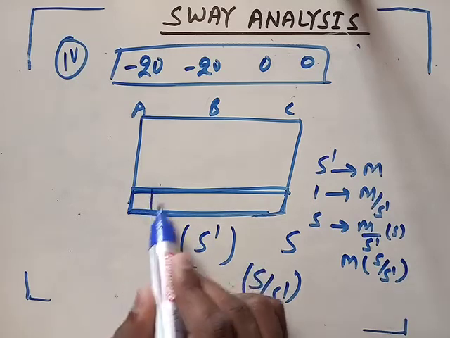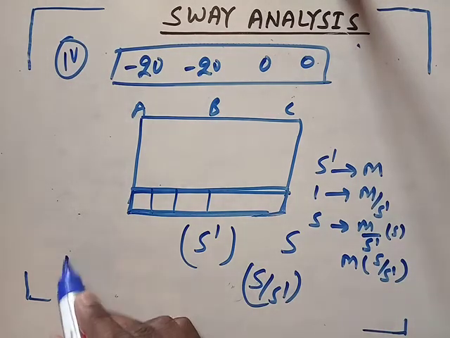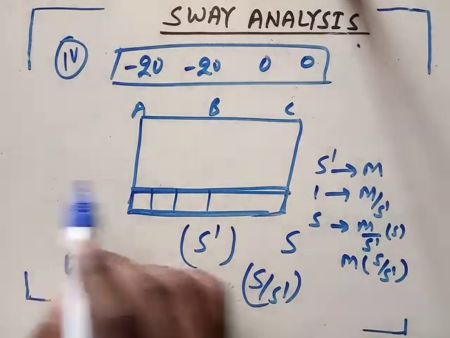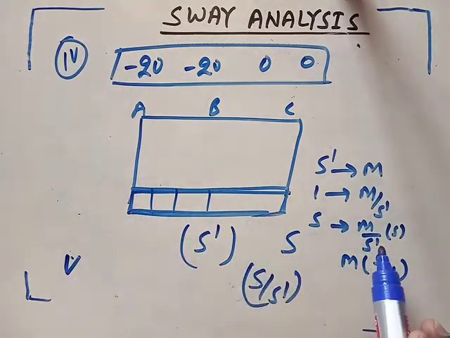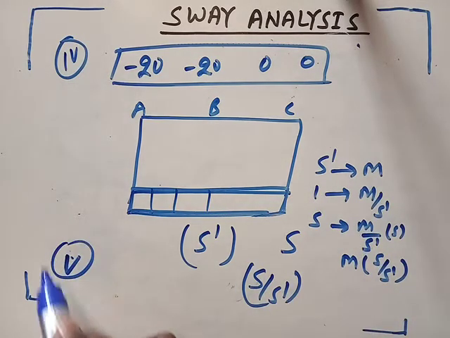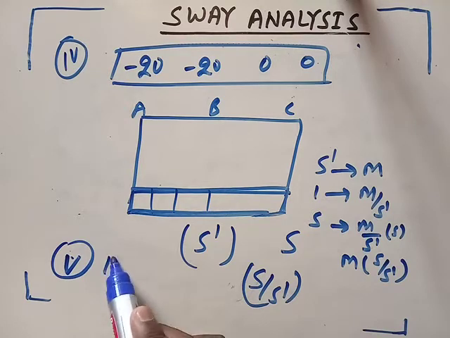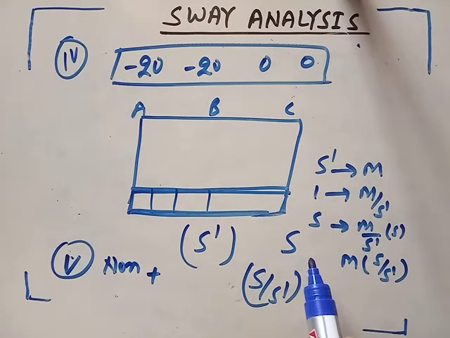So whatever moments you get in this table, just multiply by this value, then you will get the final moments. This is your fourth step: moment distribution, then multiplying by this value. And the last step will be to add: the final moment will be the non-sway moment plus this sway moment.